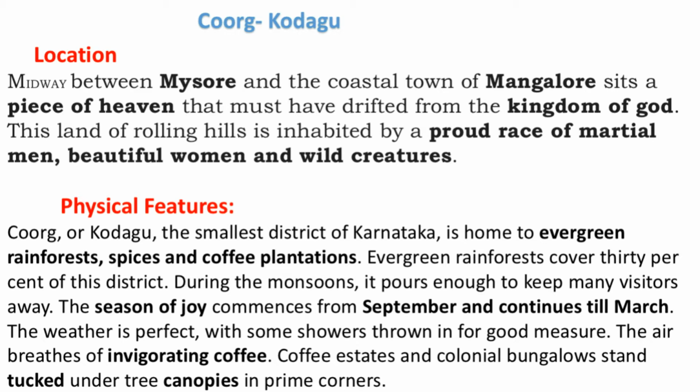Coorg or Kodagu, it's the smallest district of Karnataka, and it's a home to evergreen rainforest, spices and coffee plantation. Okay, so here you must be familiar with the different vegetation in the world.